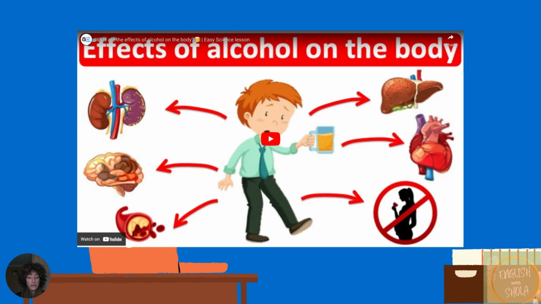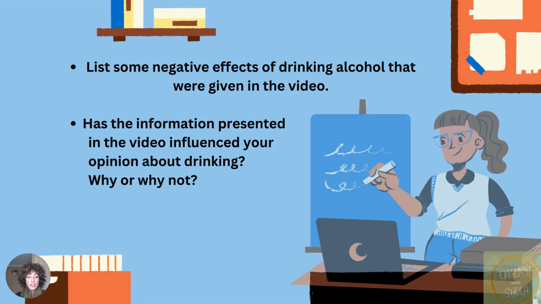Now let's get into the physiological effects, exactly how drinking alcohol affects our brain and the other organs in our body. Again, in the PDF file, you can click on this video and it will play. So, can you list some negative effects of drinking alcohol that were given in that video? Pause if you need to take time to write the effects or to discuss the effects. Also answer, has the information presented in the video influenced your opinion about drinking? Why or why not?